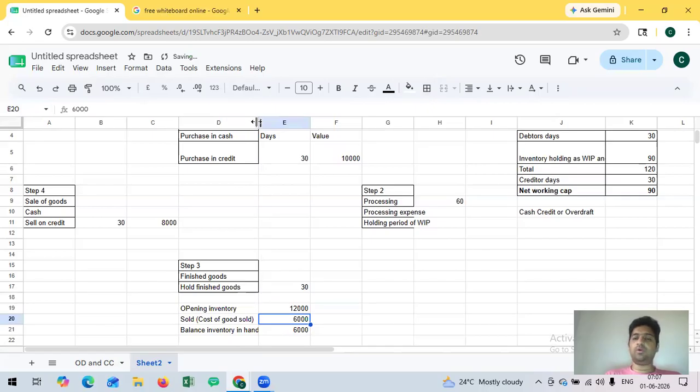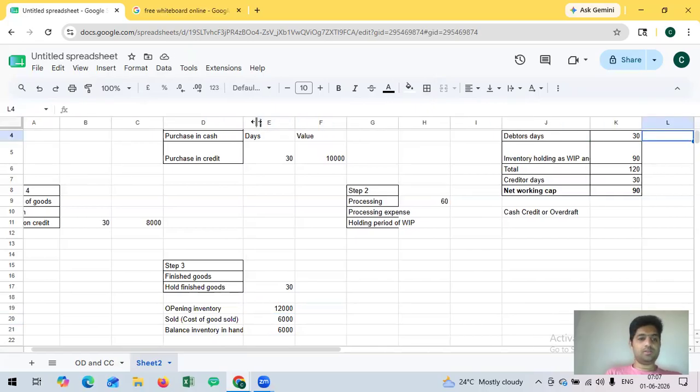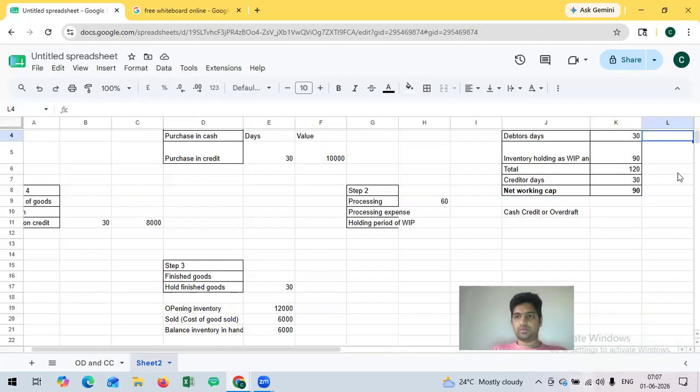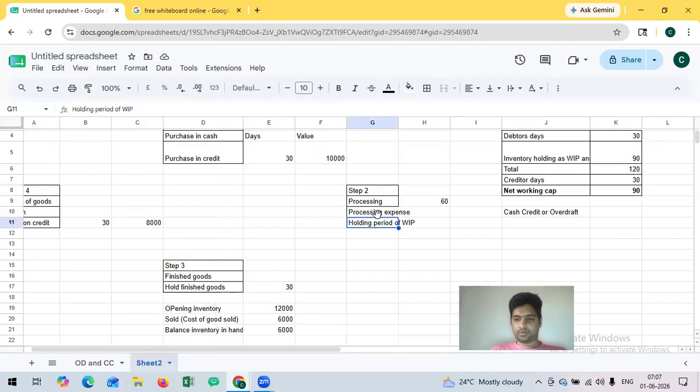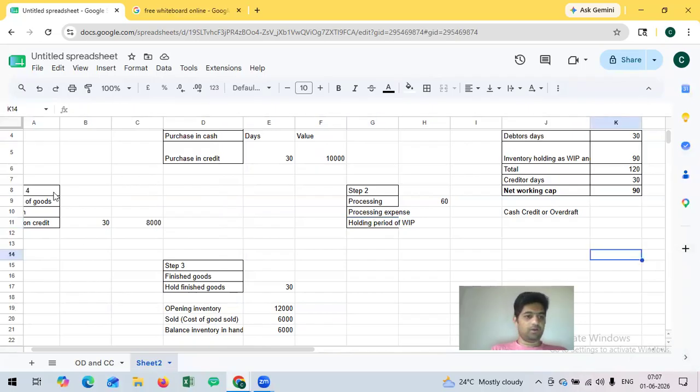So I'm putting this in quantitative figures. Debtors, they have 8,000 rupees. I need to reduce the screen size so that it is visible for everyone. How to do that? Here it is. Okay, leave it.